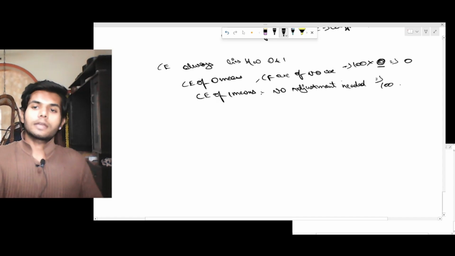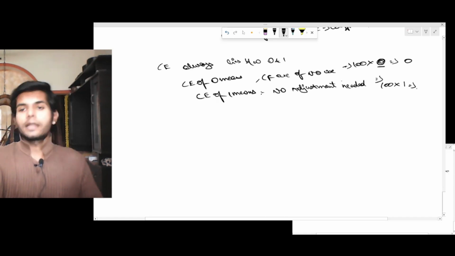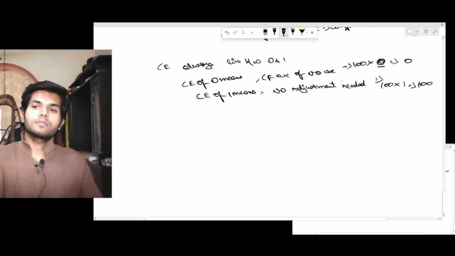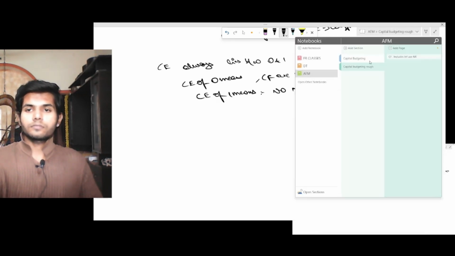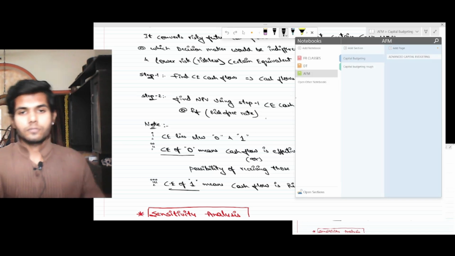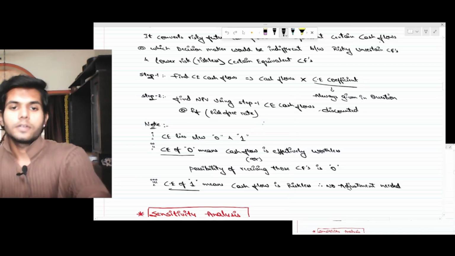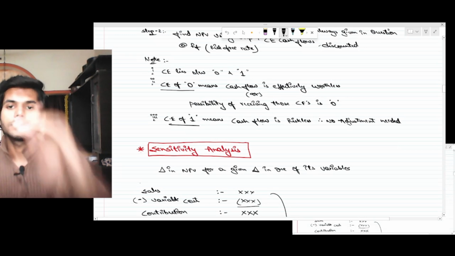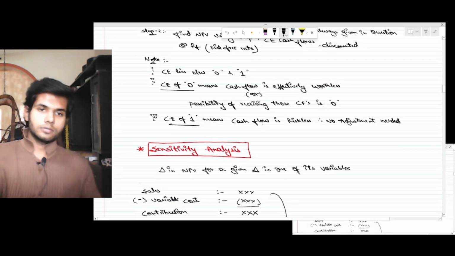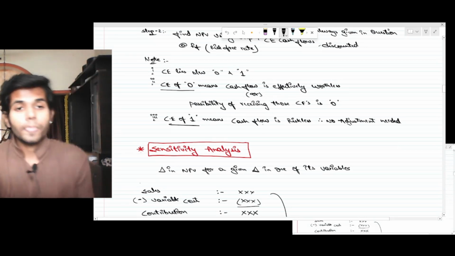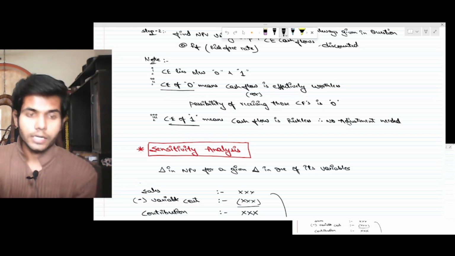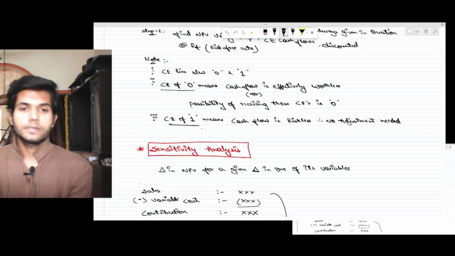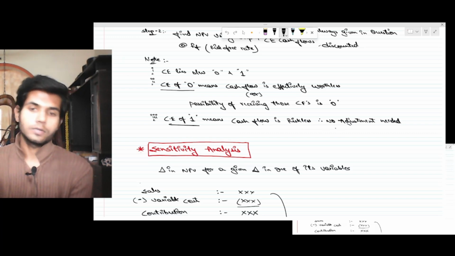Let's say here the CE coefficient is 1. That means there is 100% chance that 100 will be received. So the CE cash flows are 100. CE always lies between 0 and 1. CE of 0 means the cash flow is effectively worthless. There is no value in these cash flows; the possibility of receiving those cash flows is 0. CE of 1 means the cash flow is riskless, no adjustment needed.